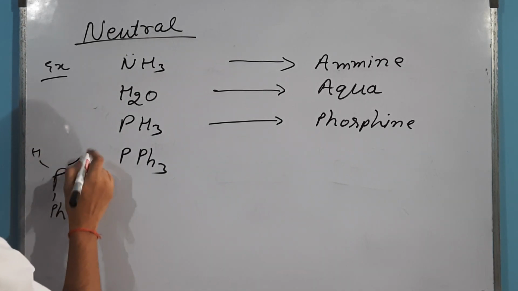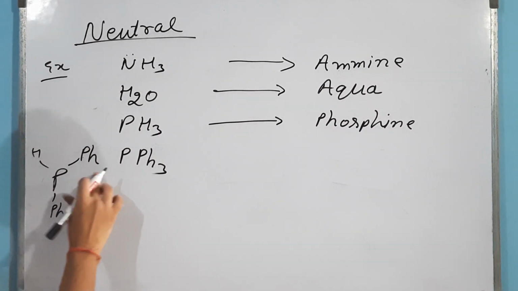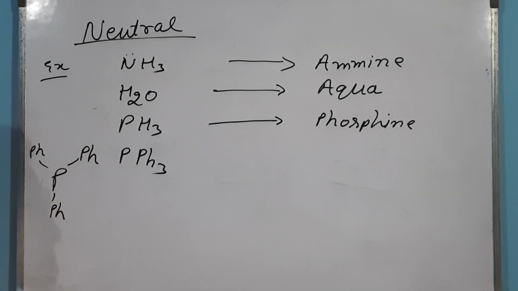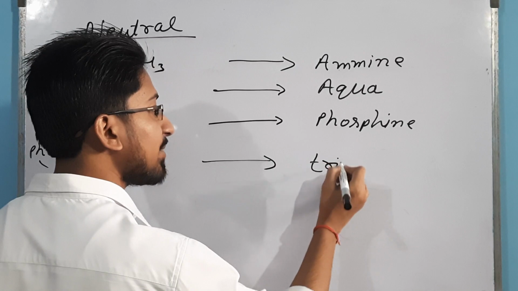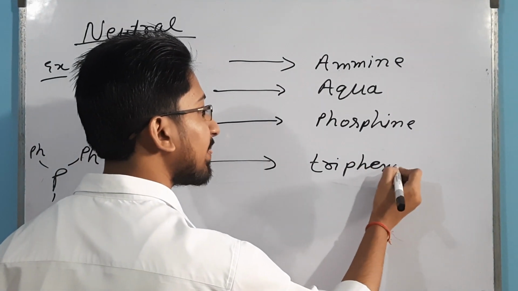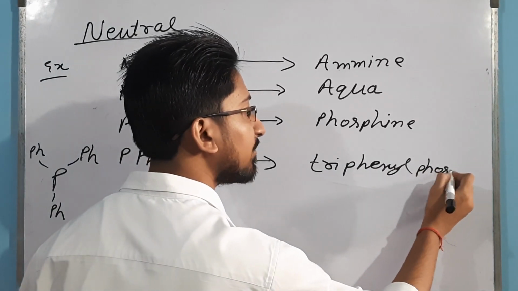If you replace two hydrogens, it will be diphenyl phosphine. And if you replace all three, then it will be triphenyl phosphine. So its name is tri, because there are three phenyl, and then phosphine.